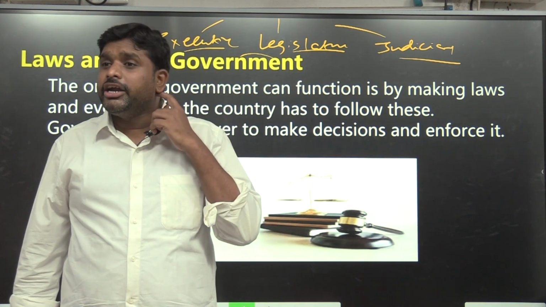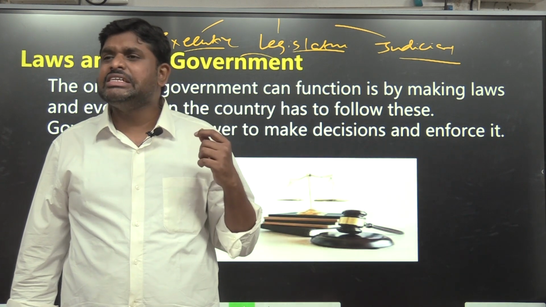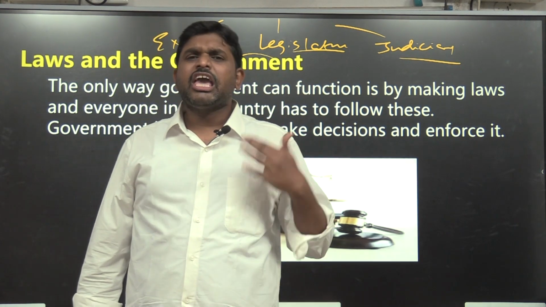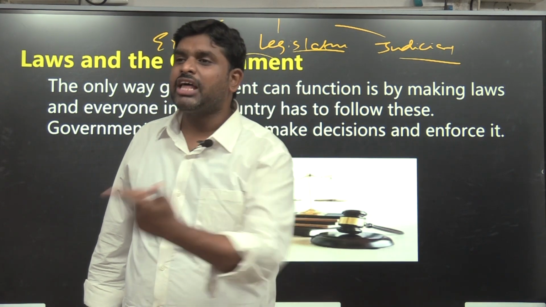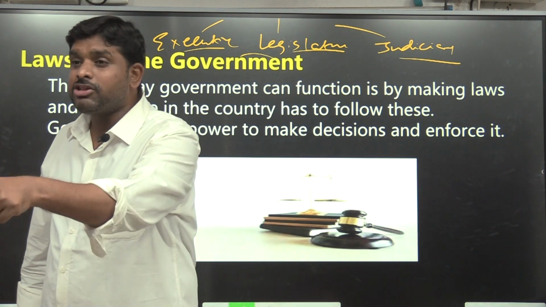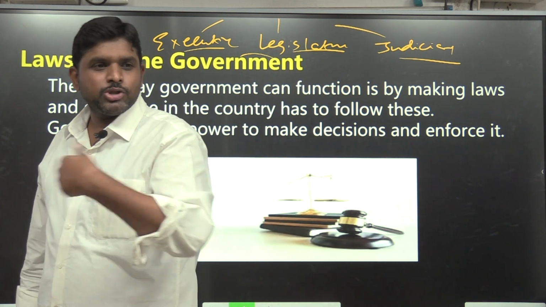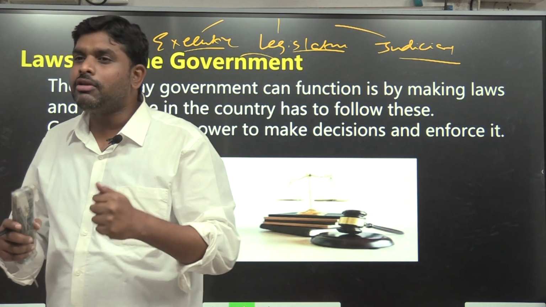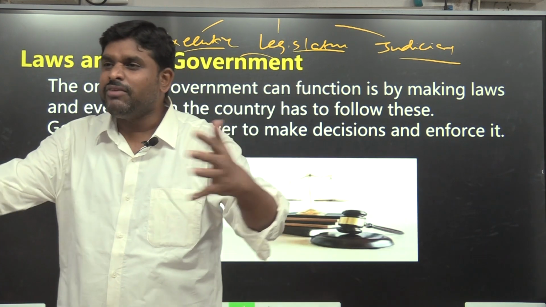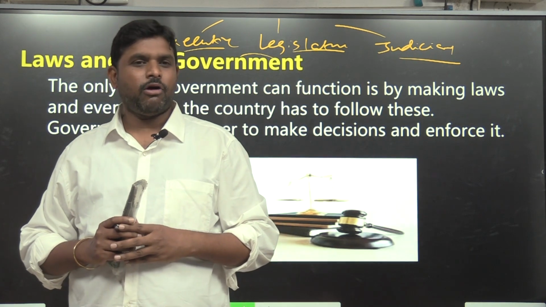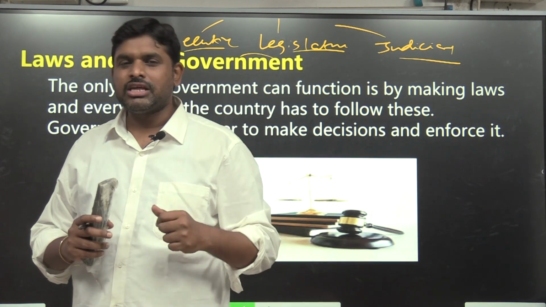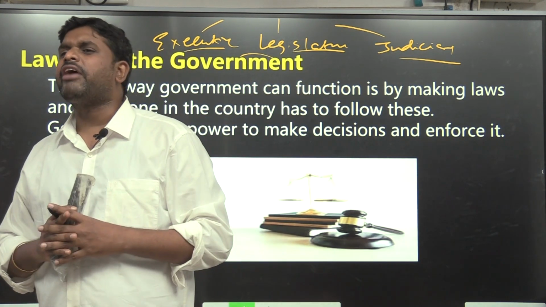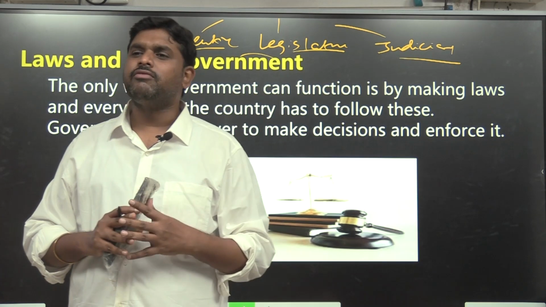Rules and regulations are inevitable. I am a human being. According to Aristotle, every human being is a self-interested man. Every human being is a selfish man. Every selfish man will be in conflict with another man. Why? Because the other man is also selfish. So when both selfish men are there, he wants, I want, he wants, I want. So both will be in conflict. So all the selfish people came together one fine day. I know you are selfish, I am also selfish, this person is also selfish. So how many days will we fight? Another selfish man says, okay, then what will we do?